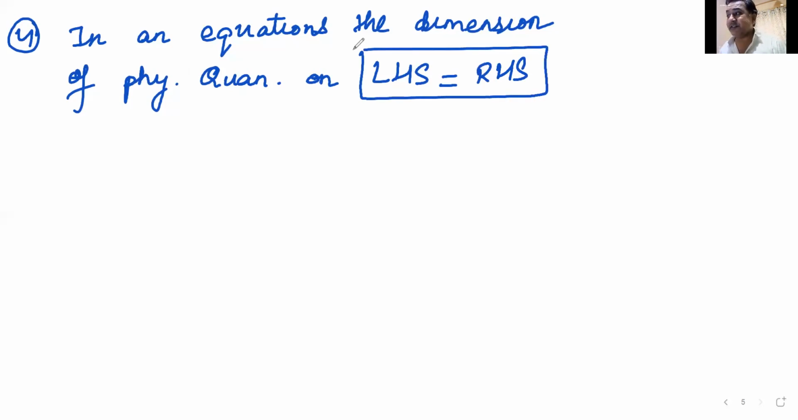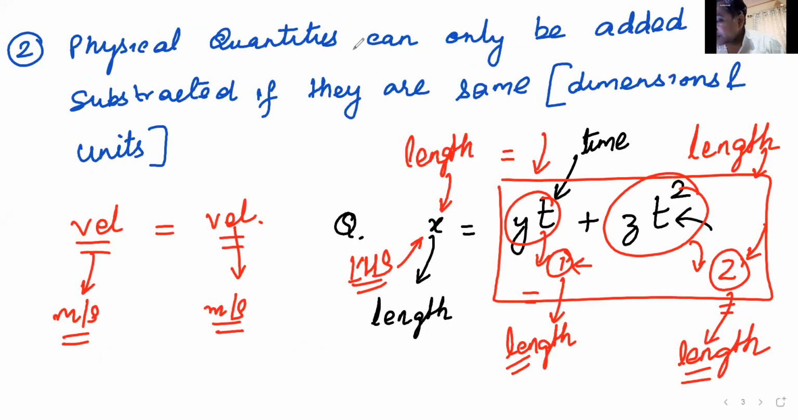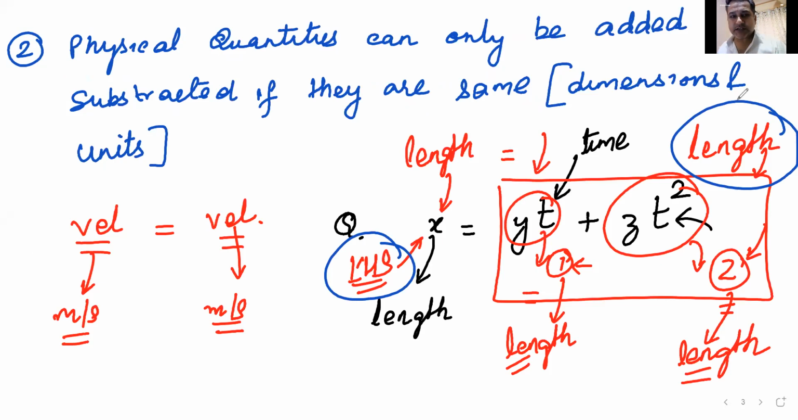Do you remember where we discussed it? Yes, Raju. LHS is RHS. Let me go back. Here. See, we have discussed this. X was in LHS. It had the dimensions of length. And then we understood that RHS must have the dimensions of length. So in an equation, if you write an equation, it will be only correct if dimension on left-hand side is equal to dimension on right-hand side.